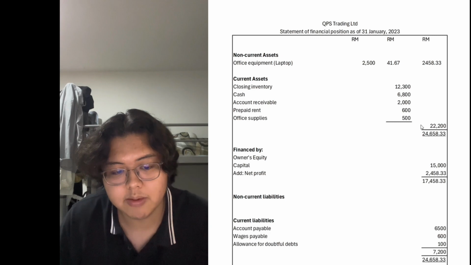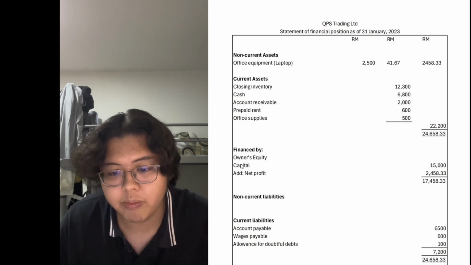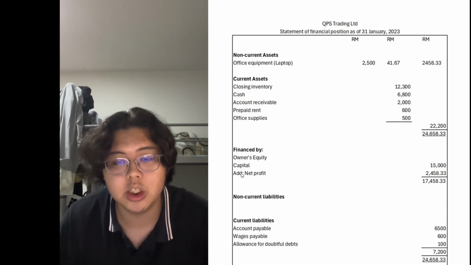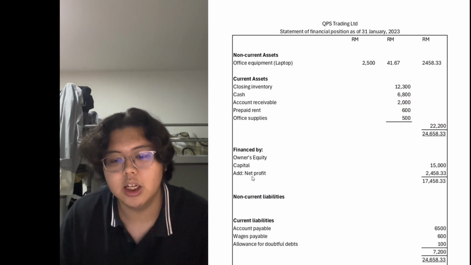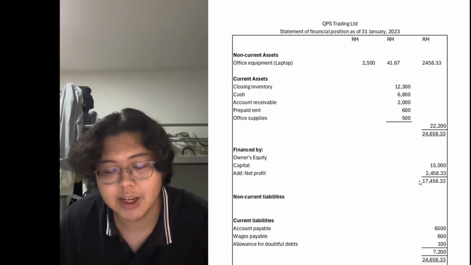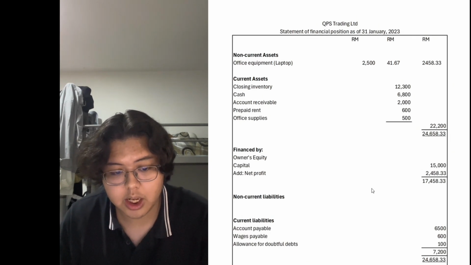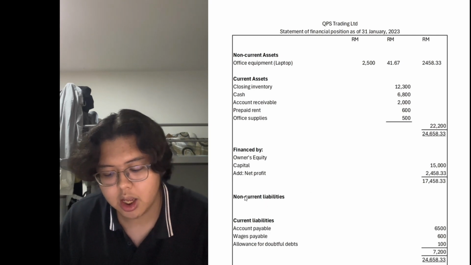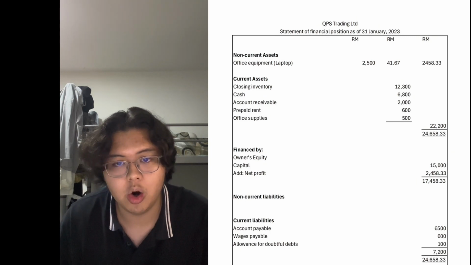As for the financing part, our owner's equity, our capital is around 15,000, and our net profit, which was done in the previous statement of profit or loss, is 2,458, and we add both of them and we'll get 17,458.33. As for the liabilities, we do not have any non-current liabilities, because non-current liabilities are usually things with an interest or more than 1 year.